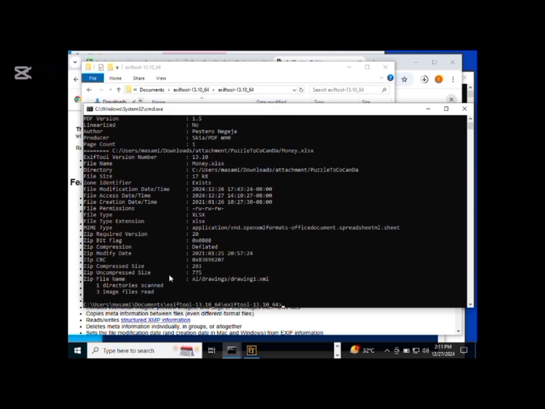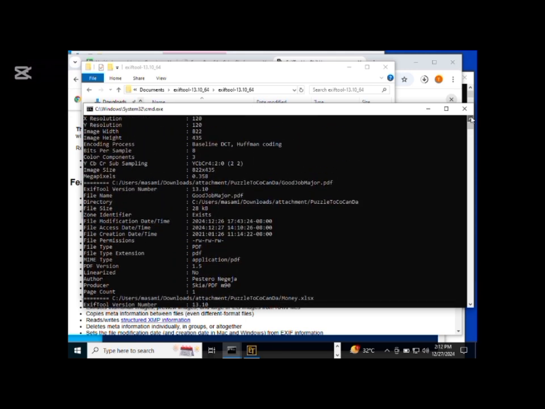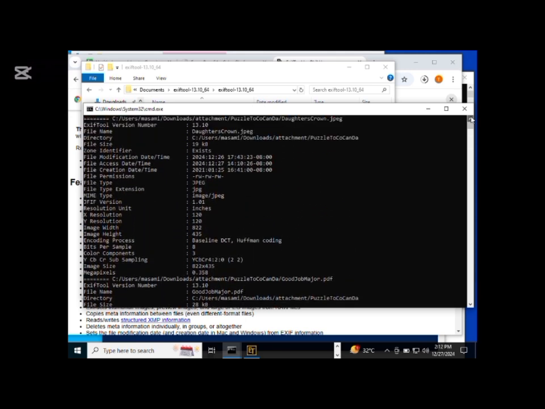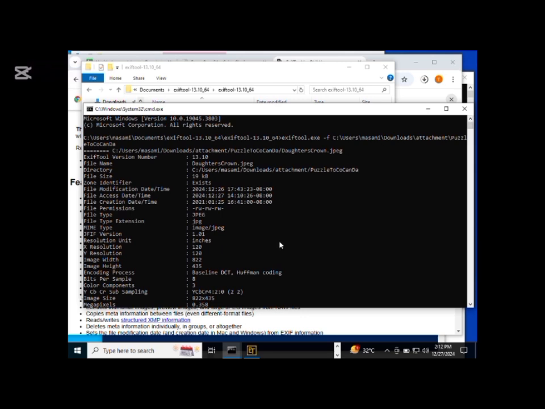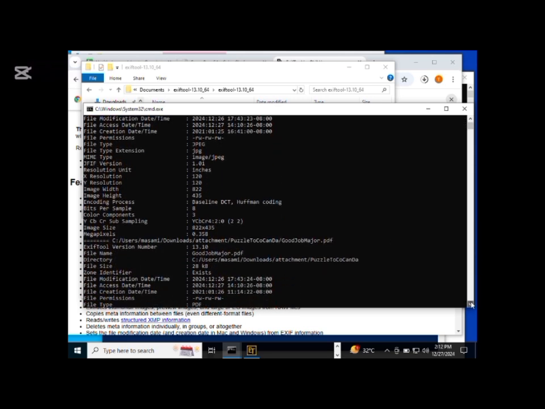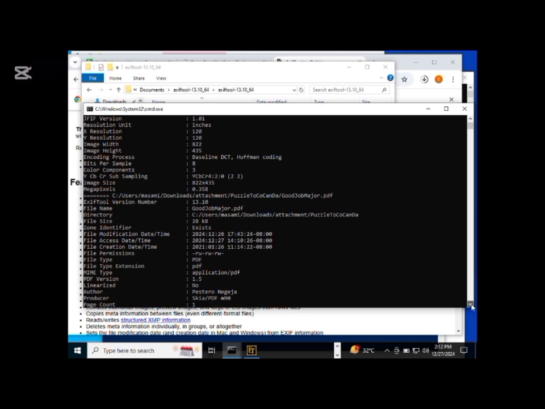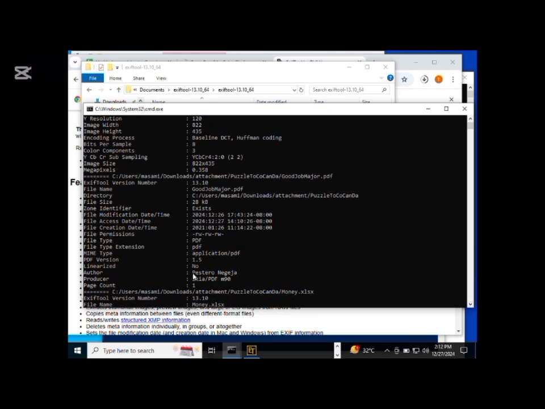There is a lot of information that we can find here, but right now we're looking for the first name and the last name of the malicious actor. Let's keep looking. I think it's up, not down. We can see more information here. Let's keep scrolling down. I think I've seen the author, which is Pastero Negeja. That is the first name and the last name of the malicious actor. Interesting. So we'll just copy it.